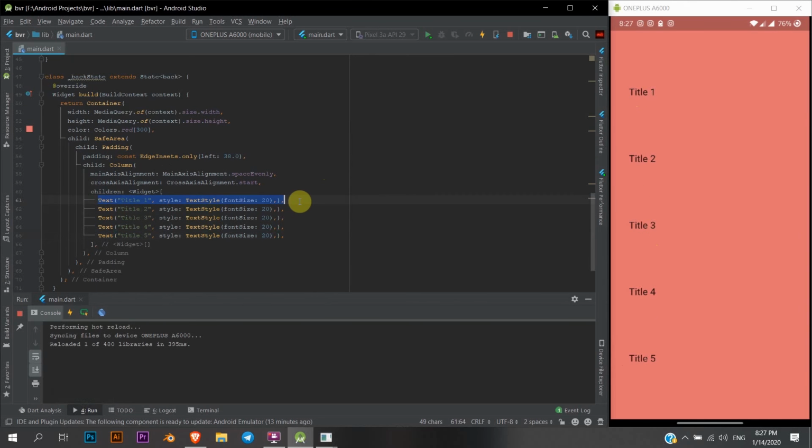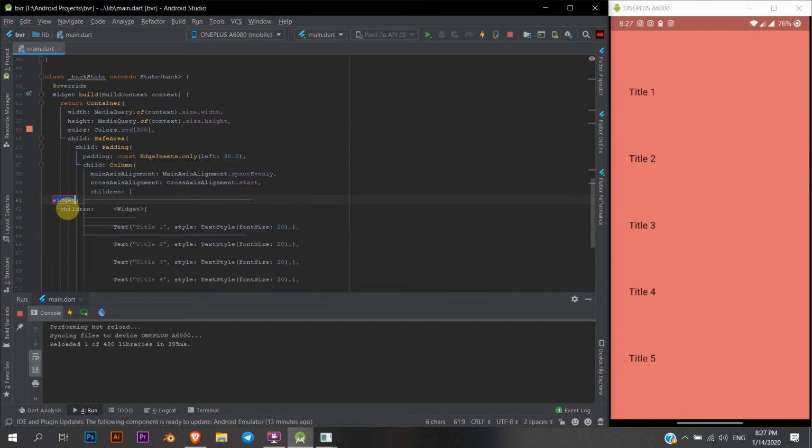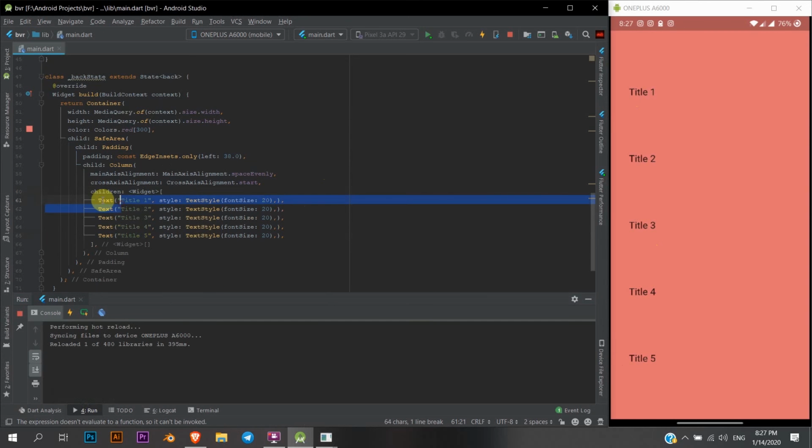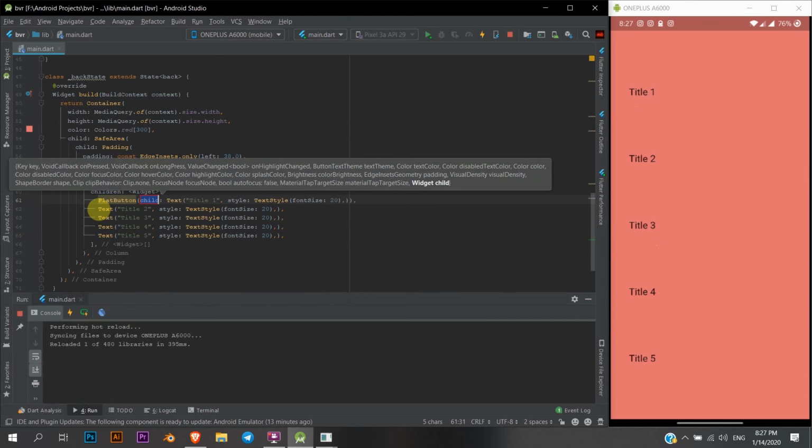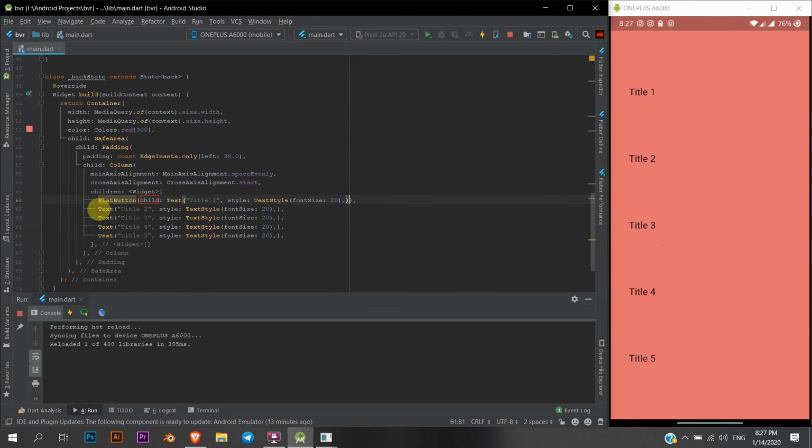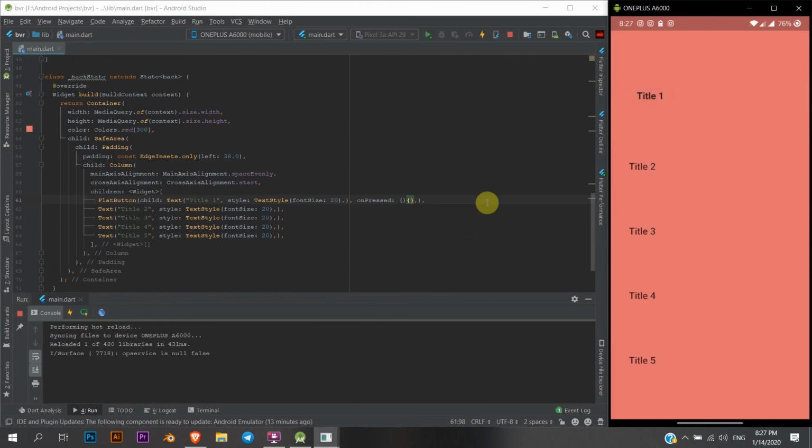Now you can actually go ahead and make these buttons actually for more info. I'll show you what I can wrap with. Oh no, flat button. Flat button. Child is the text, and this requires something called on pressed. So you can see this, it's become a button now.